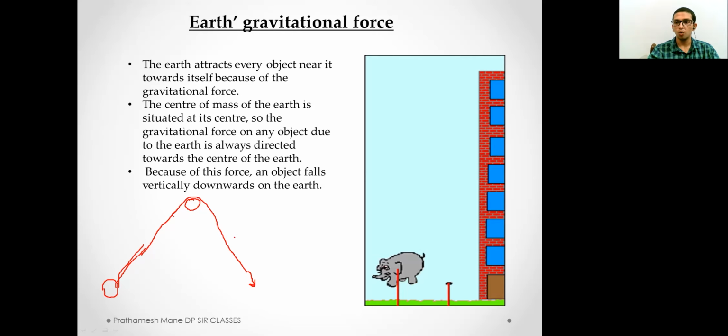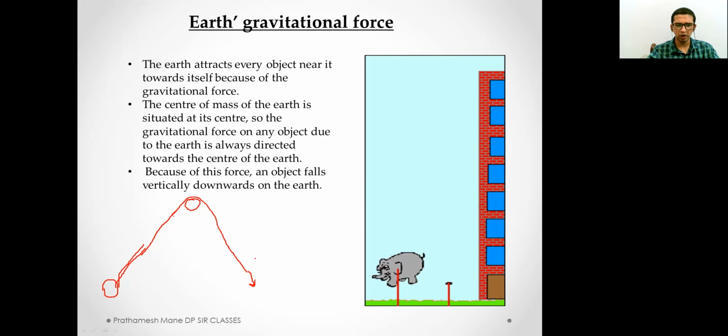Well, rockets try to attain a speed which can escape the gravitational force. They try to defy the gravitational force, and in that way, they try to escape the atmosphere, the gravitational field of the Earth. That is why rockets are able to go into outer space, go outside the atmosphere of the Earth. Well, that speed is not attainable by human beings. That speed can be attained only by machines.